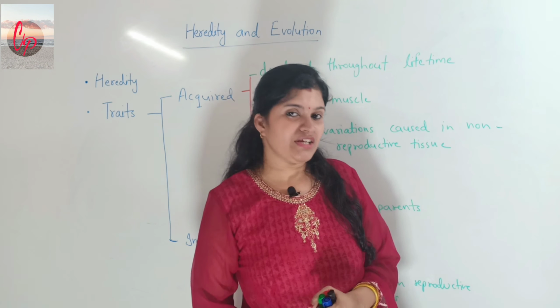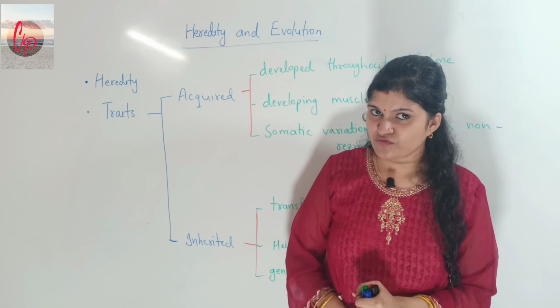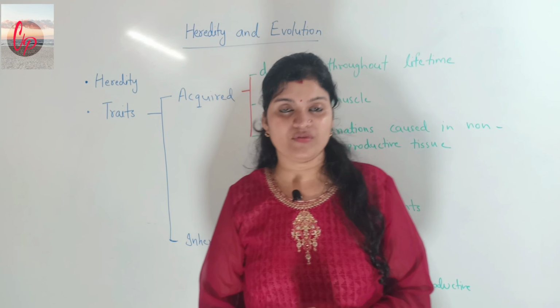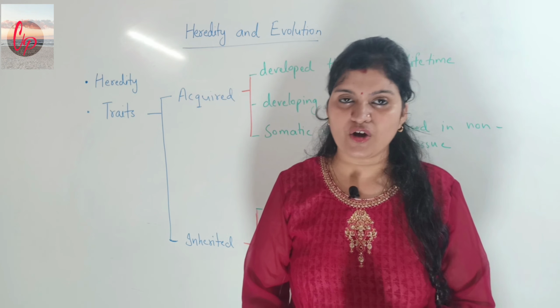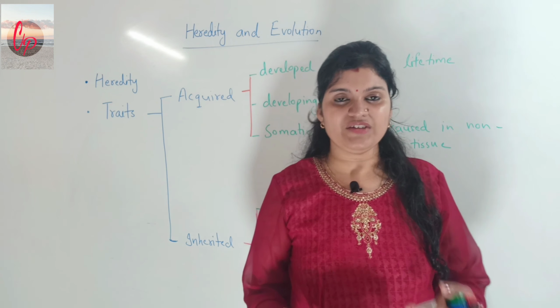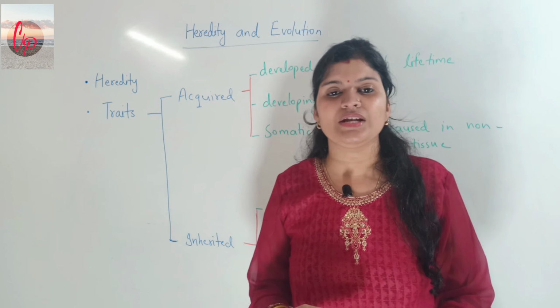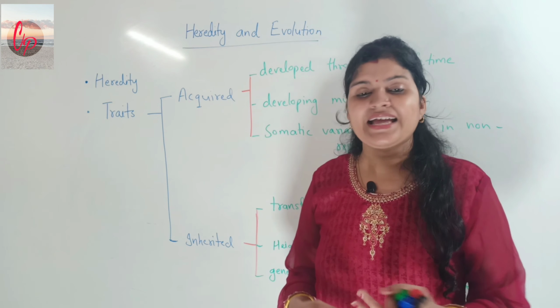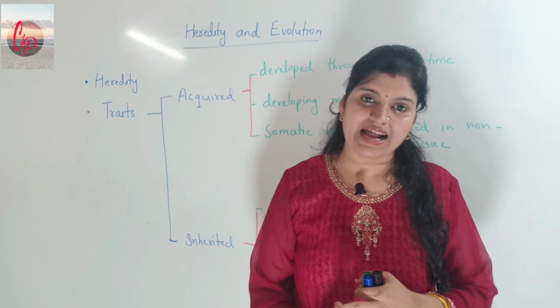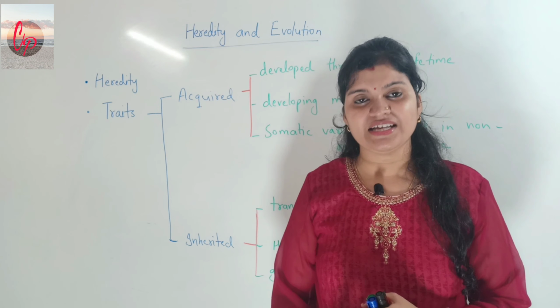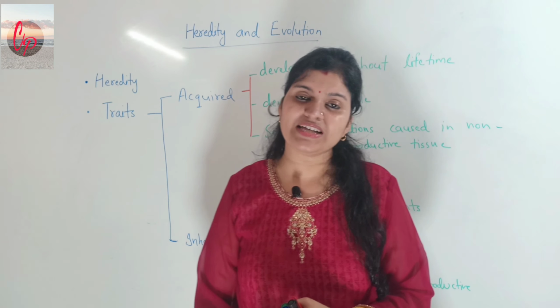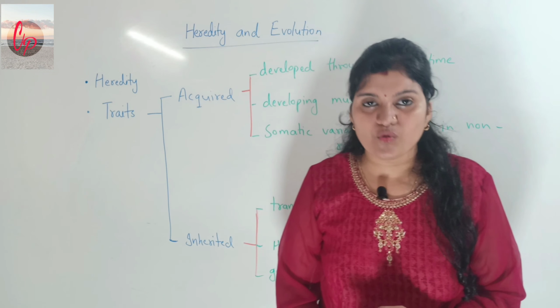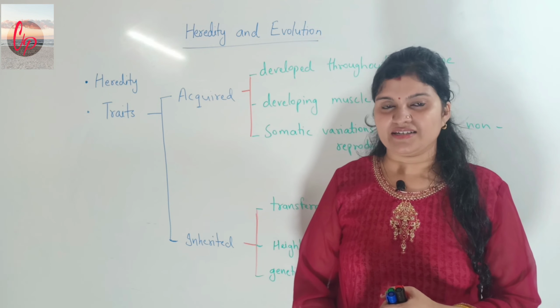And when we talk about the types of traits which can be transferred from the parent to the offspring, simply we define traits as those transferred from the parent to the offspring, but they can be divided into two different categories. They can be acquired or they can be inherited.